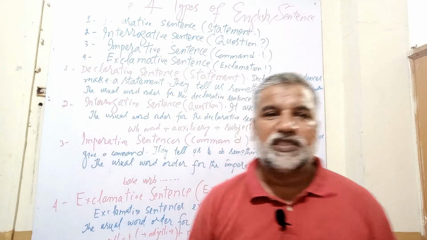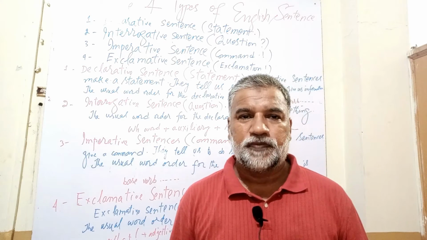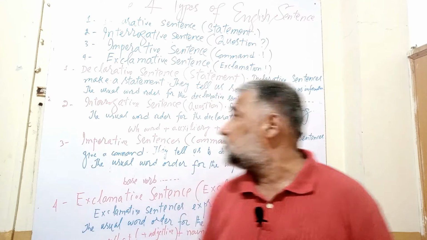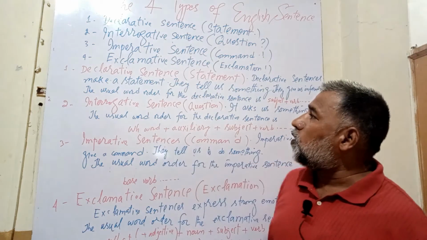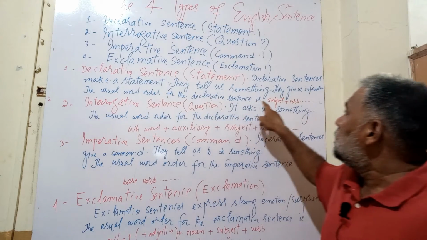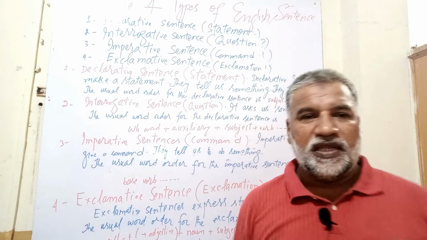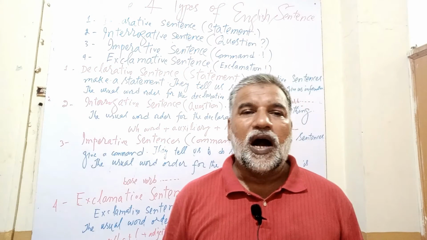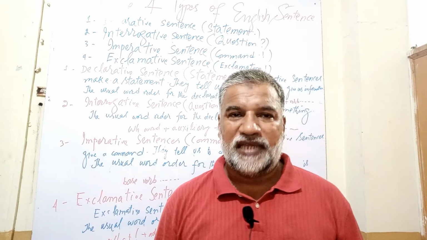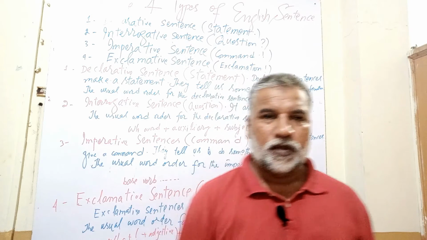In declarative sentences we get information, and the usual word order, its syntax, of a declarative sentence is subject plus verb. The subject will come at the start, like I go for the morning walk daily.